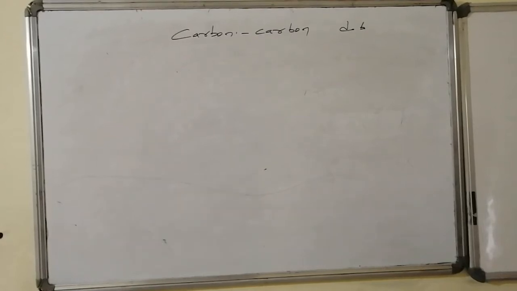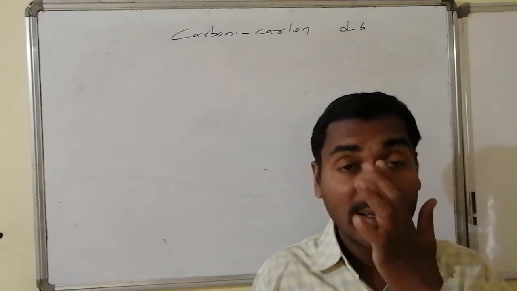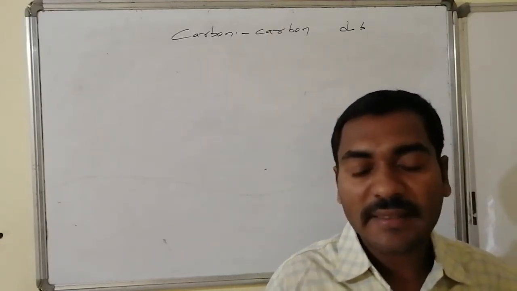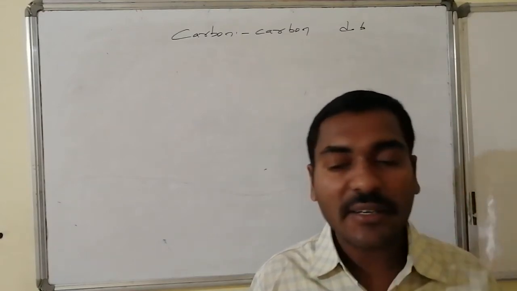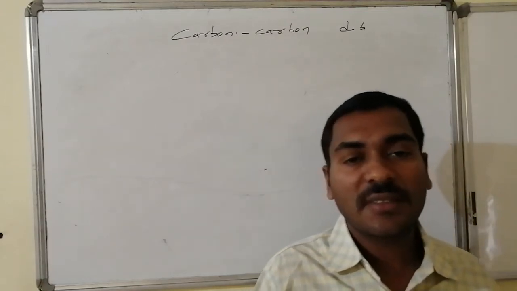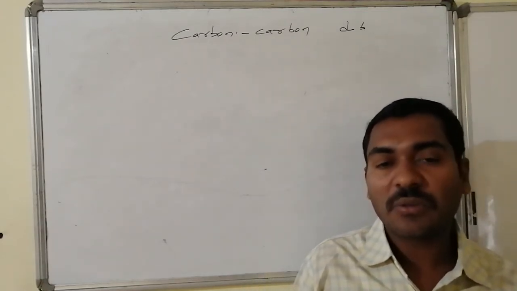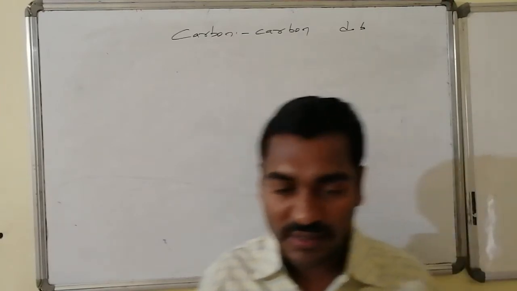Let us go for the case of carbon-carbon double bonds. To show the geometrical isomerism in case of organic molecules containing carbon-carbon double bond as a part. Yes, carbon-carbon double bond is having restricted rotation, followed by, if it is having proper substitutions, then it is eligible to show the geometrical isomerism and is known as cis-trans isomerism.